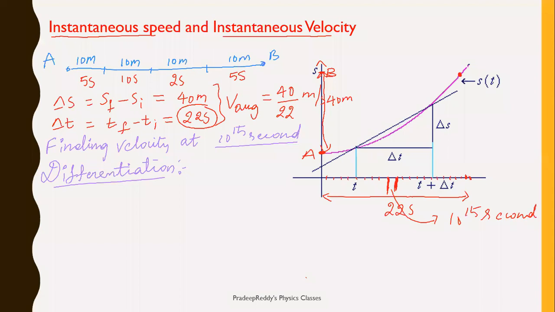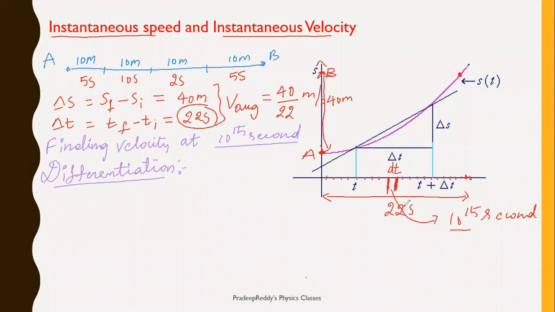Understand the difference between 10 seconds and the 10th second, students. 10 seconds means starting from 0 to 10. The 10th second means only in that particular 1 second, how much distance it is traveling. That is what is called instantaneous velocity. Now this small time which is chosen, let me denote it with dt. That small interval of time, I am writing it as dt.